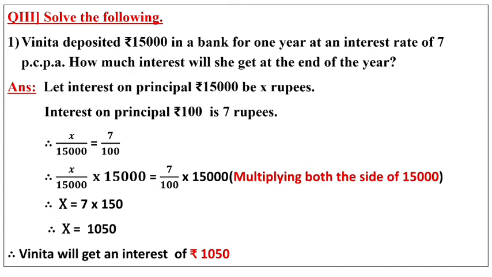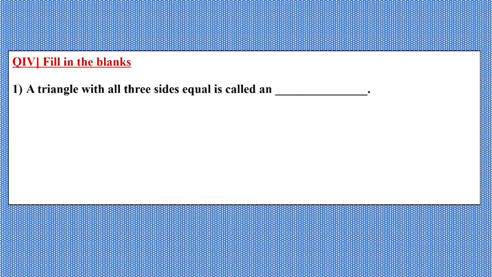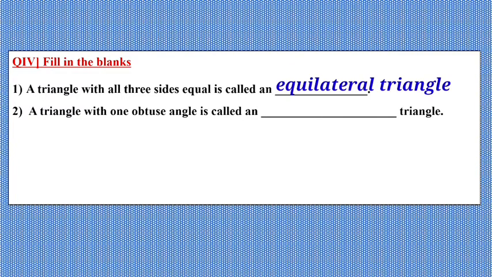Understood? Now children, question number 4, fill in the blank. A triangle with all 3 sides equal is called an dash. It means it is a triangle with the 3 sides equal. It means the triangle is an equilateral triangle. A triangle with one obtuse angle is called an dash triangle. If in a triangle one angle is obtuse, then we say it is an obtuse angled triangle.